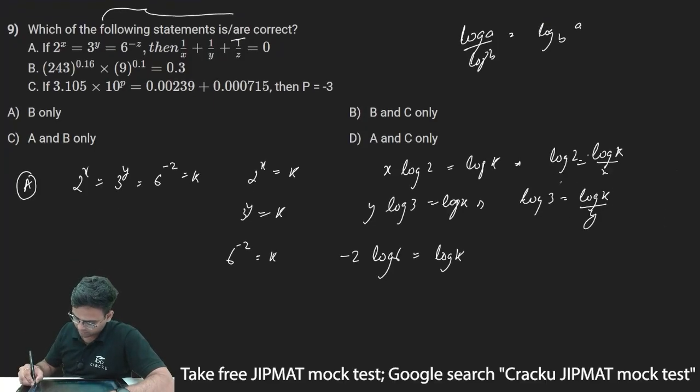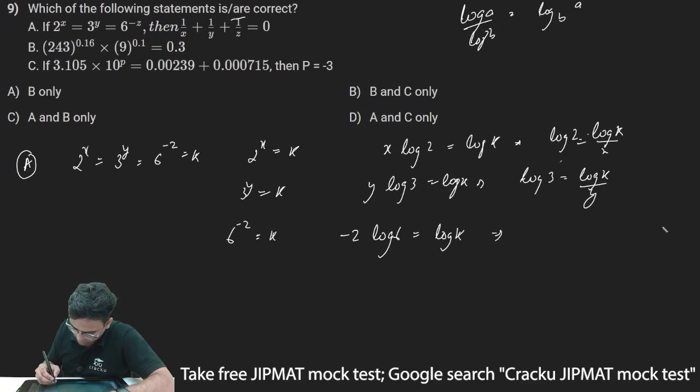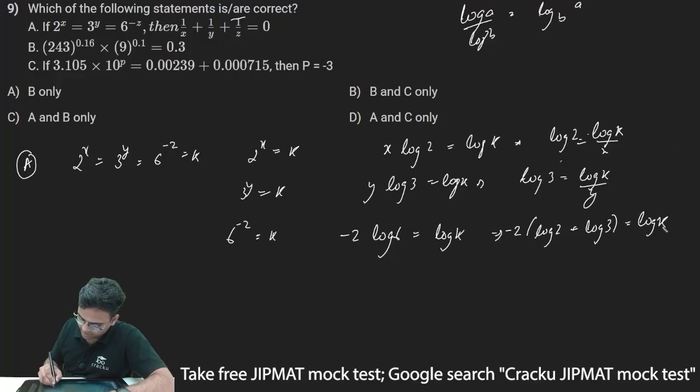So if I further solve this, minus z log of 6 can be written as log of 2 plus log of 3 should be equal to log of k. I can take this minus z to the right hand side. So this will be log of 2, I can write log of k upon x, plus log 3 can be written as log of k upon y, and this can be written as minus of log of k upon z.